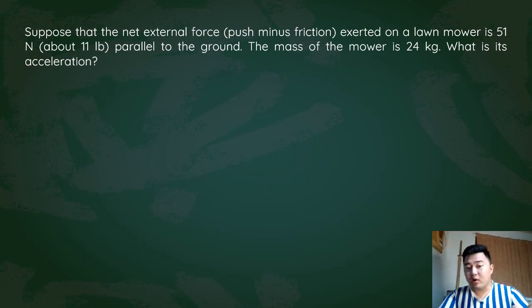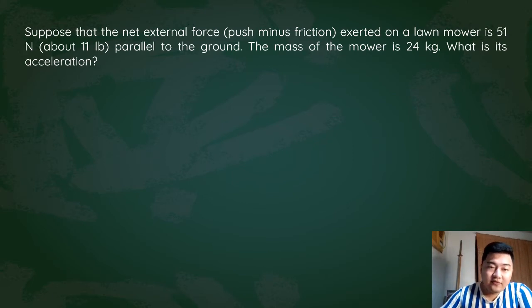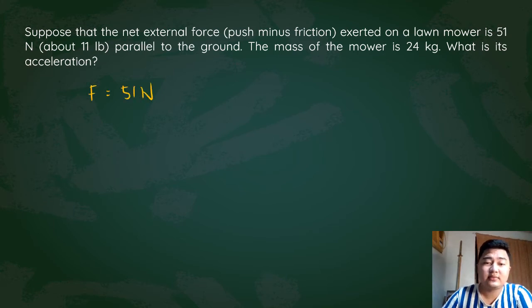The mass of the mower is 24 kilograms. So what is the acceleration of the mower? Our given values: force is equal to 51 newtons, and mass is equal to 24 kilograms. You're asked about the acceleration.